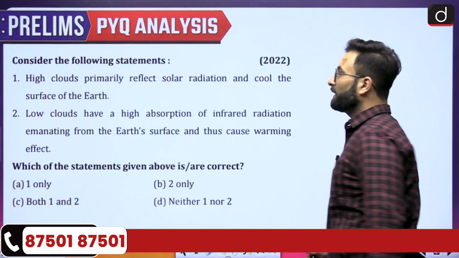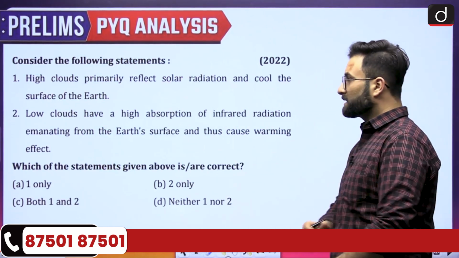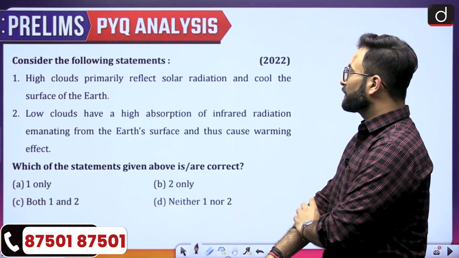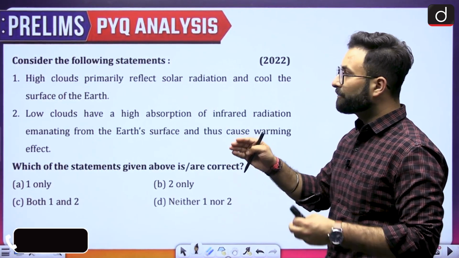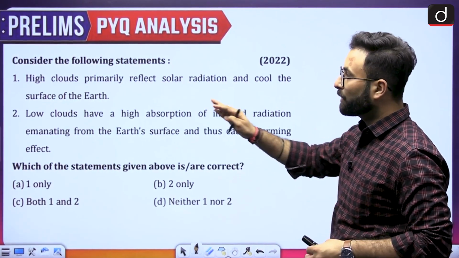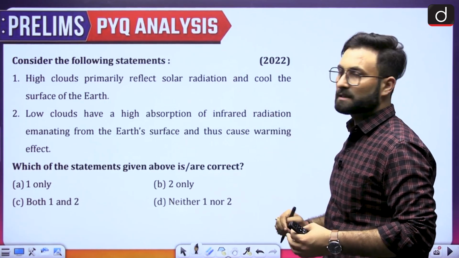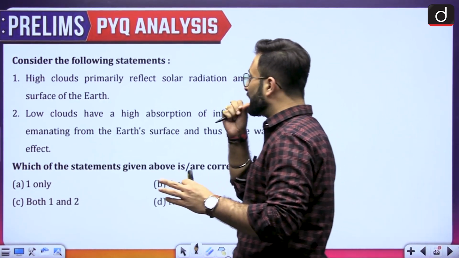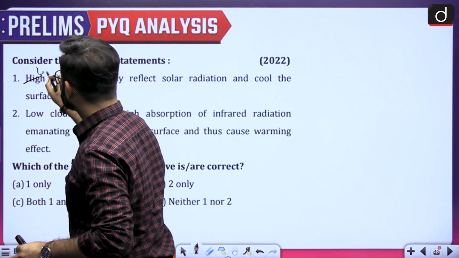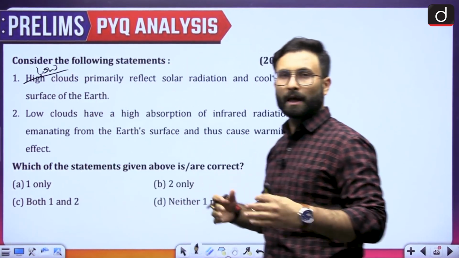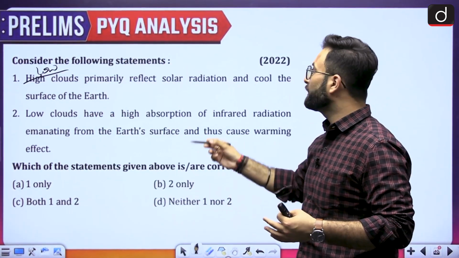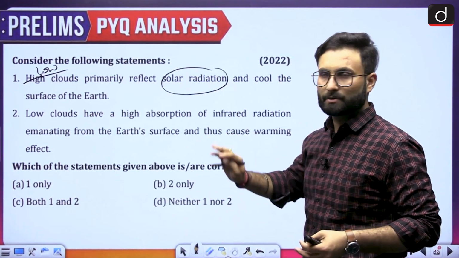Now let's move further to the next one. Consider the following statement. First is high clouds primarily reflect solar radiations and cool the surface of the earth. Okay, they are talking about the high clouds which are primarily reflecting the solar radiation. Now that is not the case. When we talk about the clouds, the low clouds, they will be low, and when we talk about the thick clouds, they will be reflecting the solar radiations. Okay, so that is there.